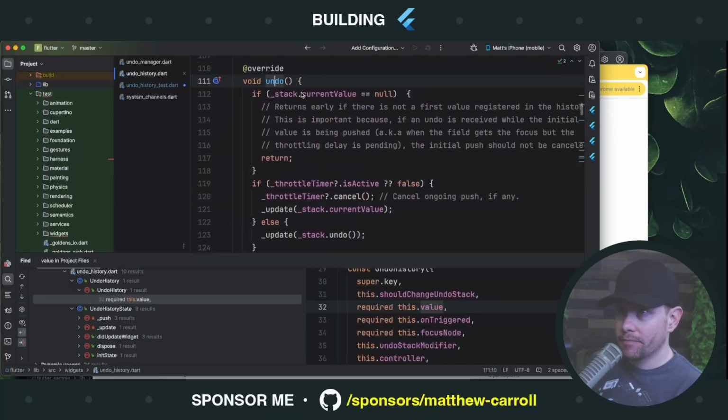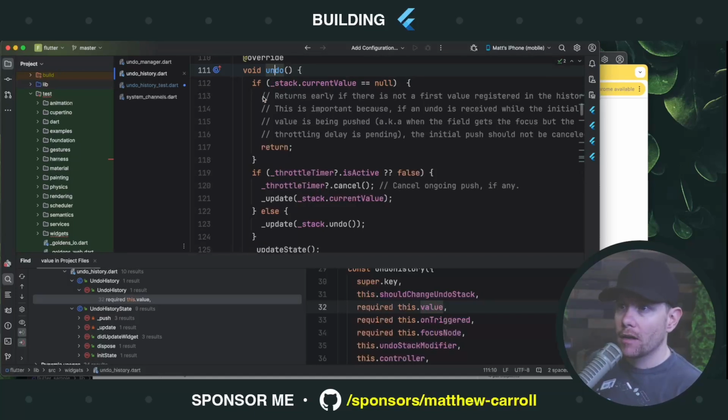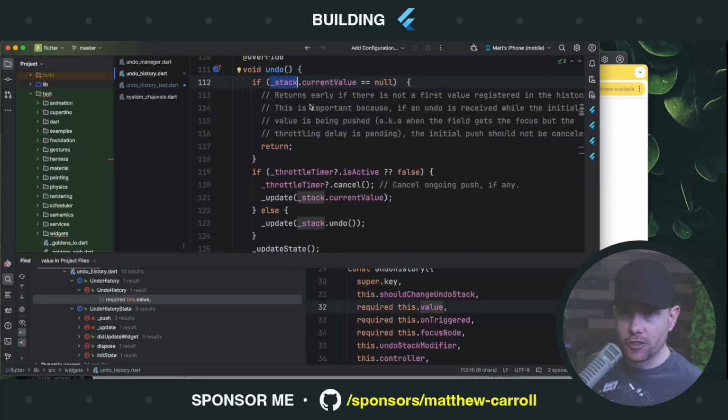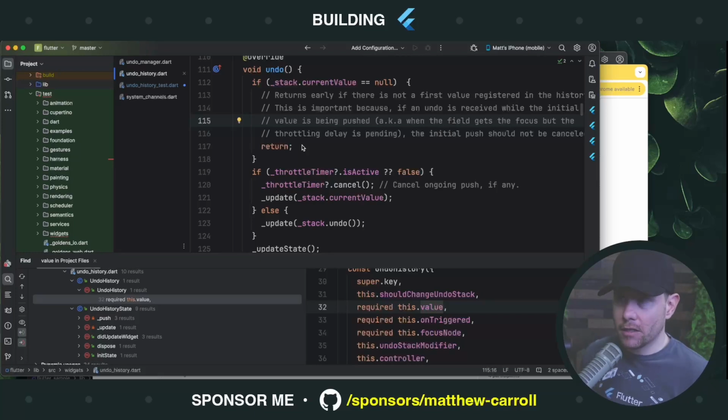So here's the undo method. Somebody presses Command Z and the OS says, okay, Flutter app, undo something. And this widget is registered for the undo. It looks at the current, it looks at the stack. The stack is the history, the undo history. If it's null, apparently we do nothing. Again, I'm not entirely convinced that's appropriate in general because null values can be legitimate histories, I think, in undo redo.